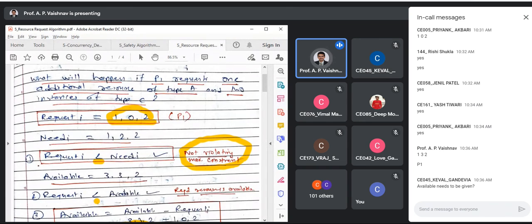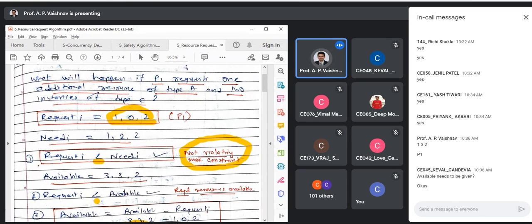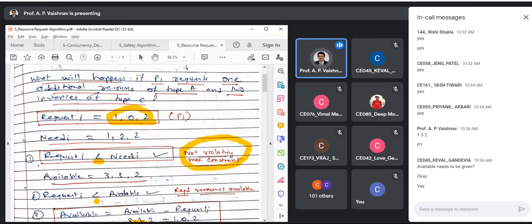Available will be given, definitely. That's correct, Keval. Right? Values will not be missing, right? Don't worry. Okay. But are you clear with the type? One type of question is this, that is, you are given the current state and you are asked to find out whether it is safe or not.